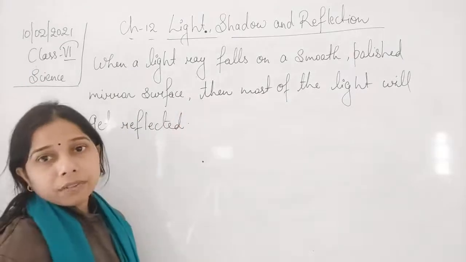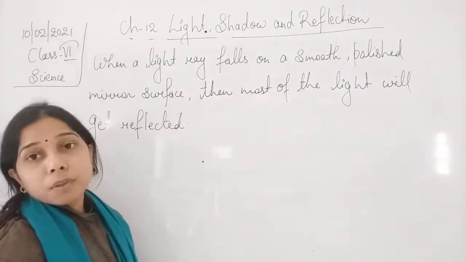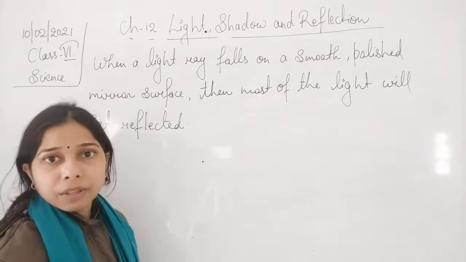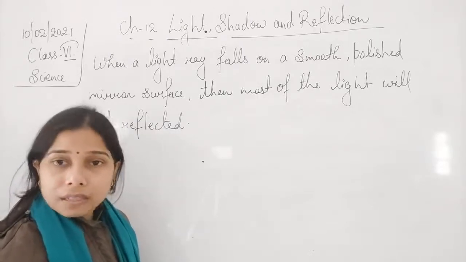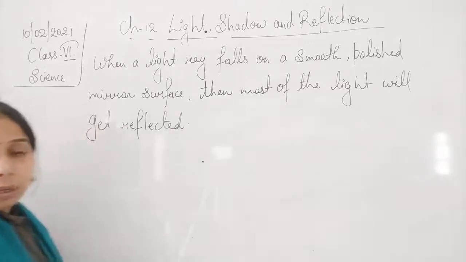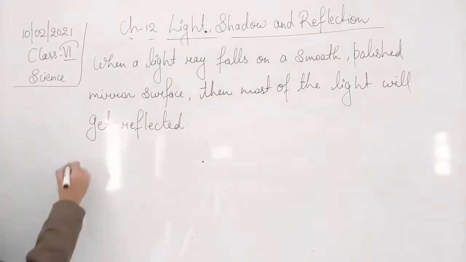So most of the light will get reflected, but there are some objects, student, like if a chair is there or a table is there, then what will happen when the beam of light falls on that object? Very little light will be reflected. Okay, so we can write it that way.